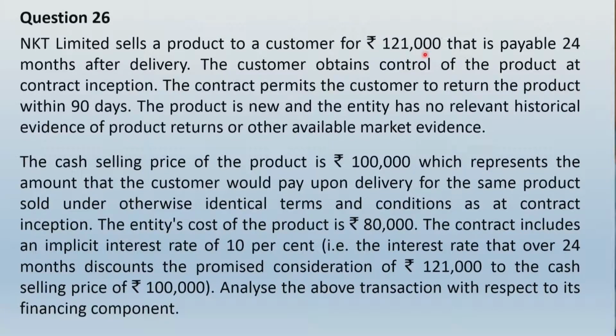The question itself informs that the implicit interest rate is 10%, and if we can verify, 1 lakh plus 10% for the first year will give you 1,10,000, and then 1,10,000 plus another 10% for the next year would give you definitely 1,21,000. So it is clearly being verified that if you consider 10% implicit interest rate and you consider the overall payment duration of 24 months, it is a clear financing component.